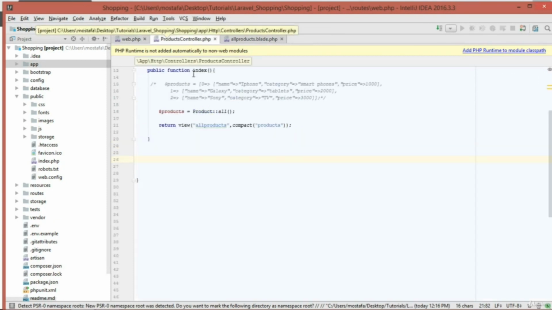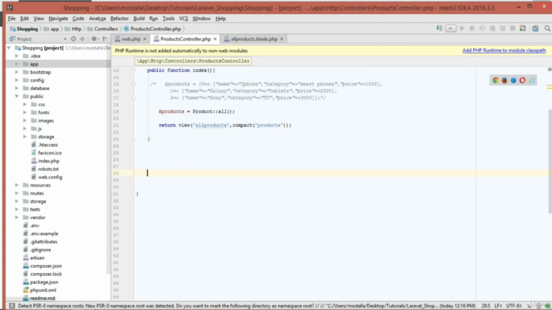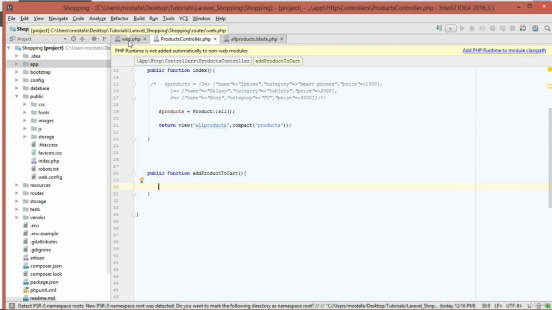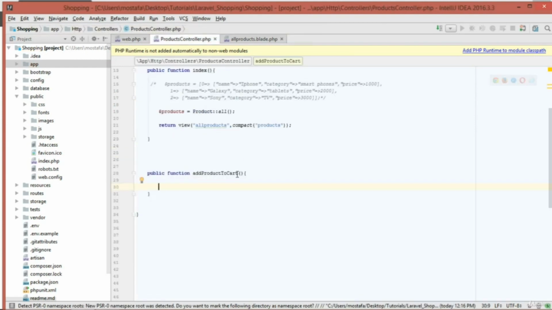So inside here, I'm gonna name it exactly the same as this. I'm gonna copy this and paste it: public function, and then the name of the function. And then we need to pass the ID, because here, as you saw, we passed the ID, so we get the ID